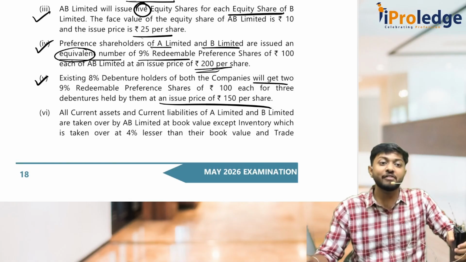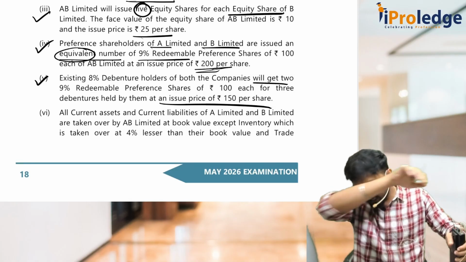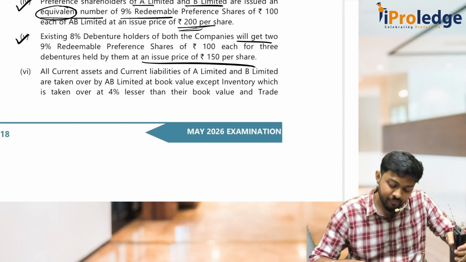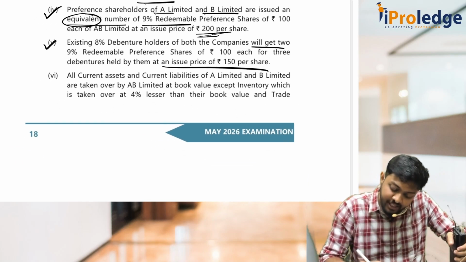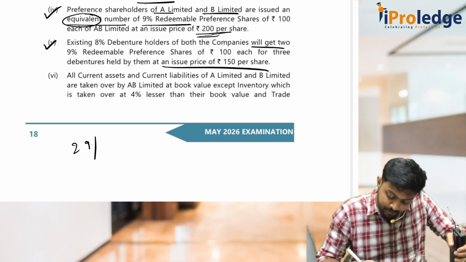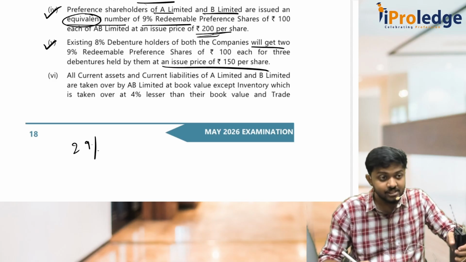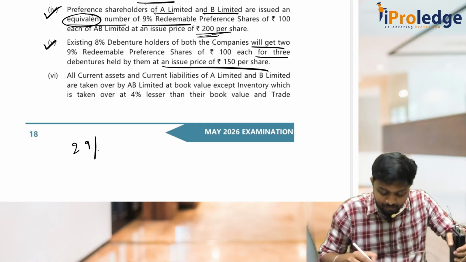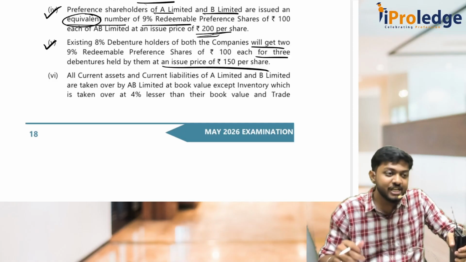No. Anything we have given for equity and preference, only that will be considered as PC. We'll see how much we have given. So tell me how much preference shares I am giving to them.